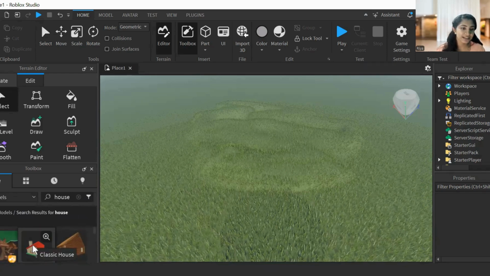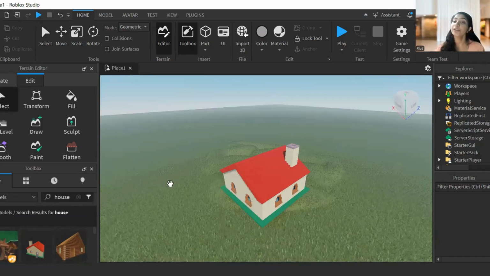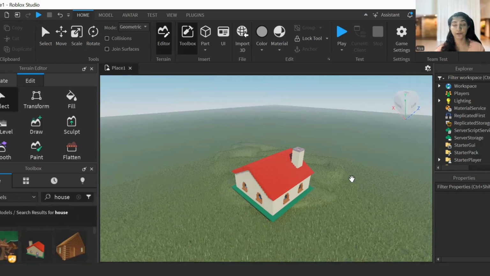This is a very simple project, so I'm going to add this classic house. I like that much. When you're doing it by yourself, you can add your favorite things. If you want to add trees, a car, anything, you can add your own favorite things. Now I added a house.